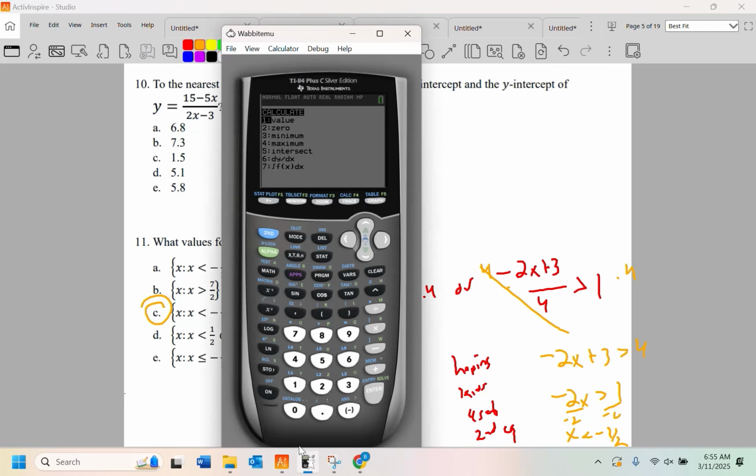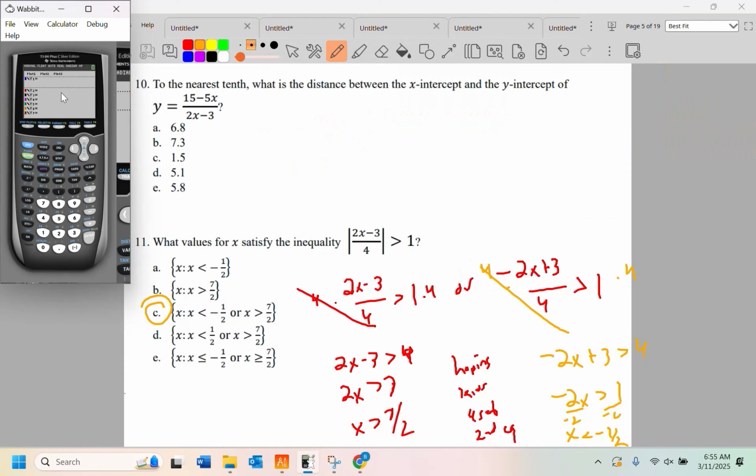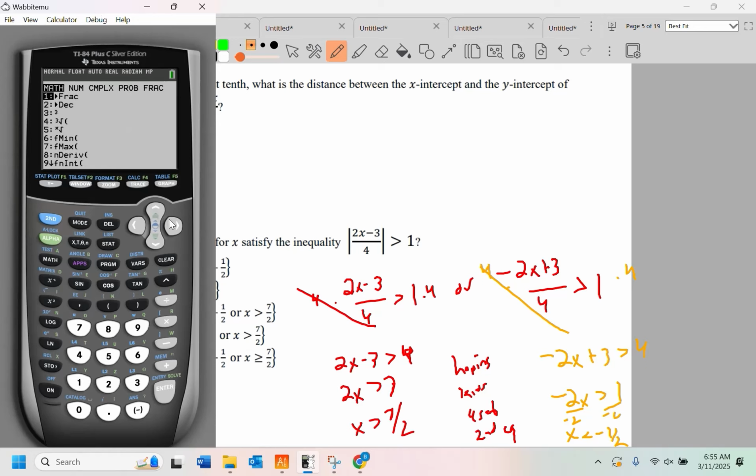Now, you are holding a TI-84 in this contest. You can go to Math, Num, ABS, Math, Num, N over D, type in the fraction. We'll do a zoom 6. If you want to use a TI-84, you still have to have conceptual knowledge.